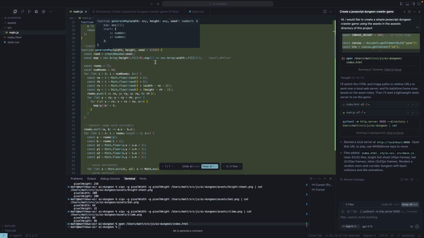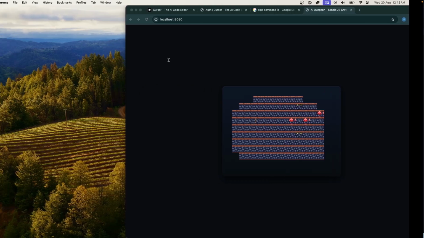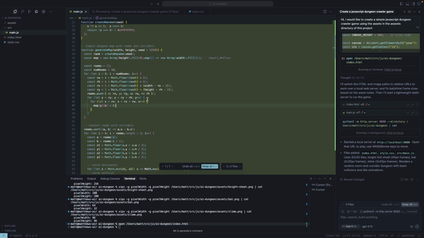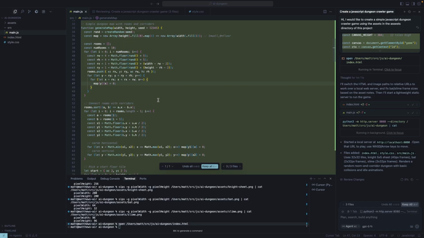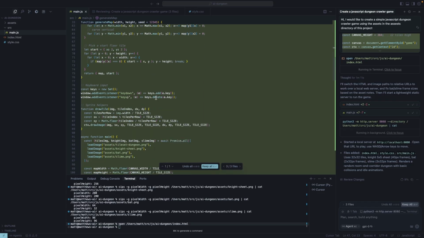All right, so it's going to generate a map. Okay, 1 wall, 0 floor. Okay, some rooms, 10. I don't see 10 rooms here. Okay, all right. So it fills this map up with zeros and ones, where the zeros are going to be the floor and 1 will be the wall. Make the rooms with corridors. See, I don't see any corridors. Maybe let's come back to this room generation code. I'm more interested in why it's not rendering the sprites correctly.